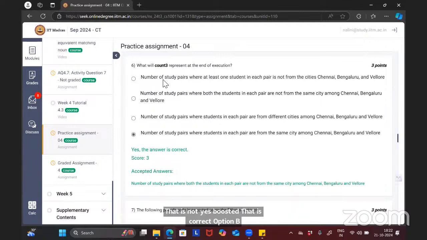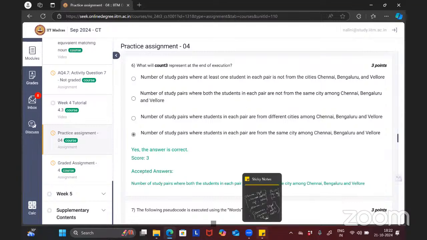But option A also seems correct, right? Definitely both students should not be from Chennai, Bangalore, because those pairs are already subtracted. Yes, ma'am, those pairs are already separated. Option A is where at least one student in each pair is not from the cities. But okay.